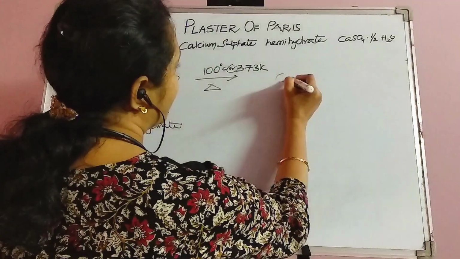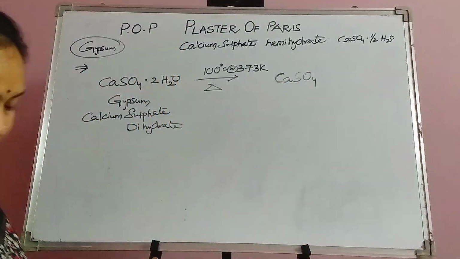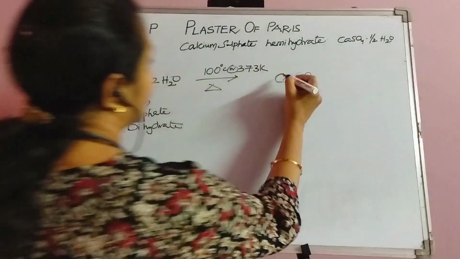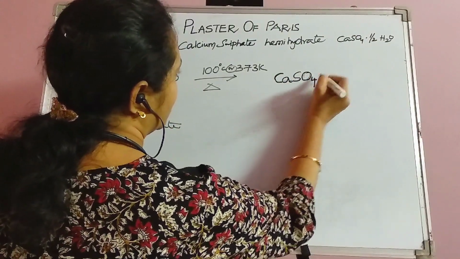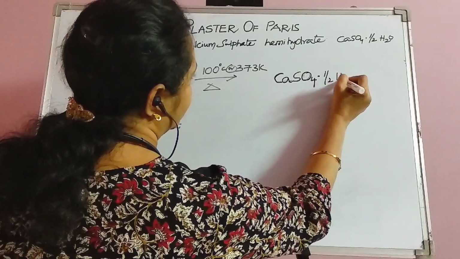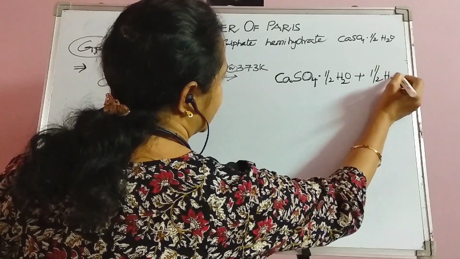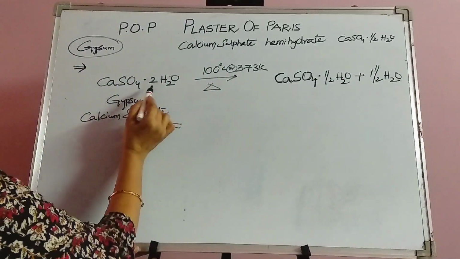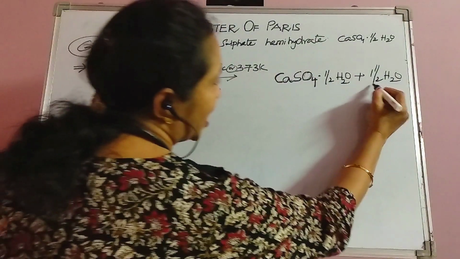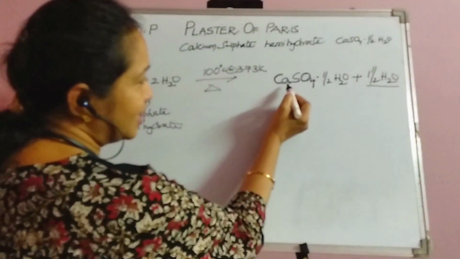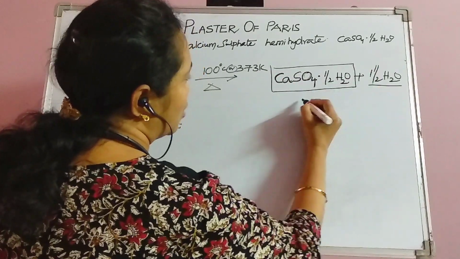So here what I am writing: CaSO4 2H2O gives CaSO4 half H2O plus 1.5 H2O. Here you can easily see, before heating this molecule there are two water molecules, and after heating 1.5 water molecules are eliminated, leaving calcium sulfate with half a water molecule. This is called POP.